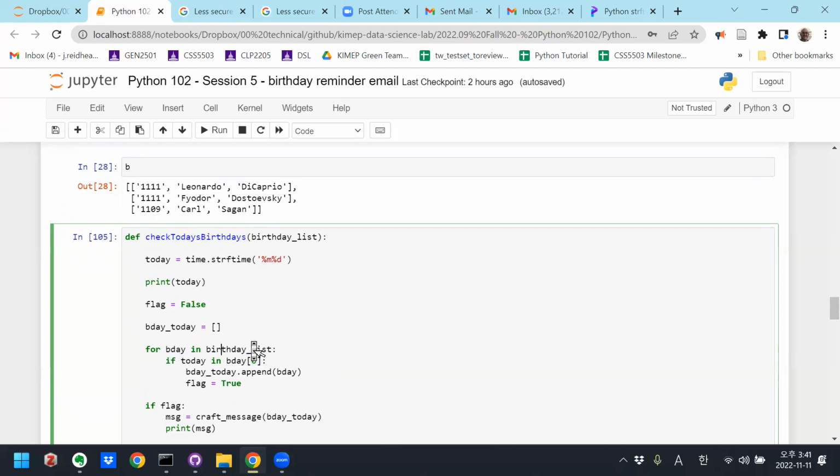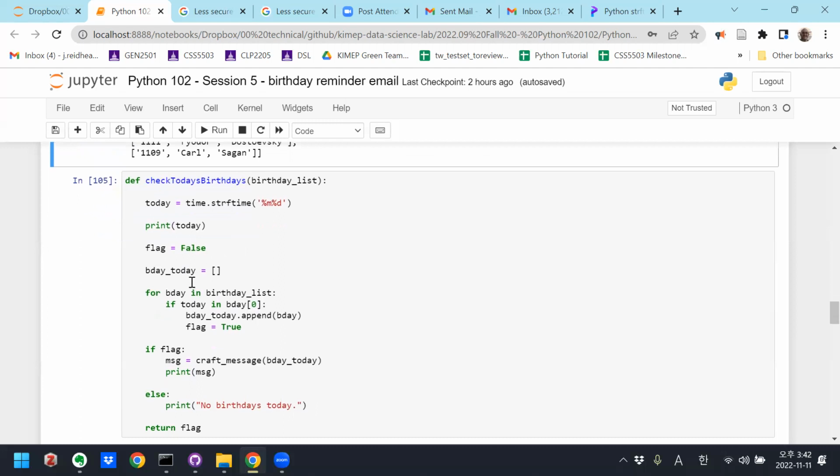Yeah, so it's the first element in, so this is birthday list, right? It's a list of lists. For each item in birthday list, each item is a list containing 3 elements: the first of which is the birthday, the second is the first name, the third is the last name. So for each item in birthday list, we want to look at the first of 3 elements and see, is that the same as today, right? And if it is, then that means that birthday is today, right?